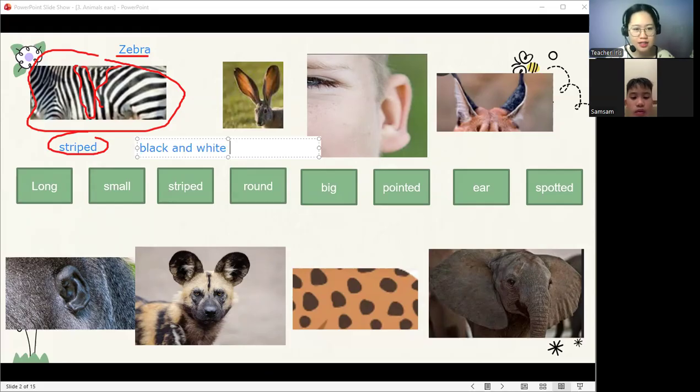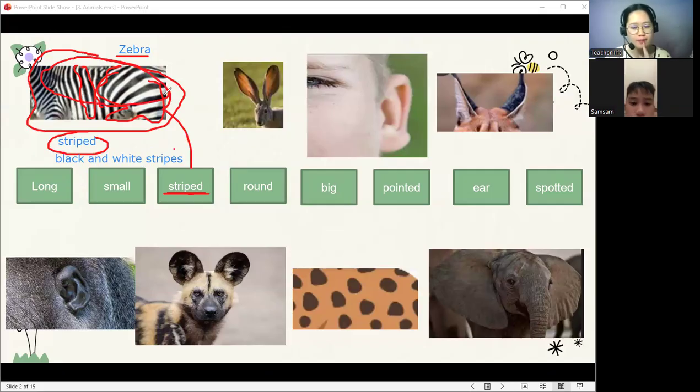What color is in its skin? Black and white. Yes, black and white. So the zebra has black and white stripes. For our word here, we describe it as striped. We call their skin striped. So let's say striped. Okay, one more time. Striped. Yes, very good.